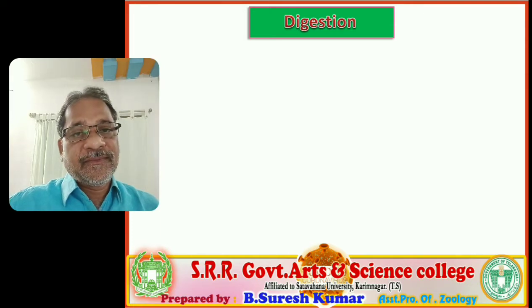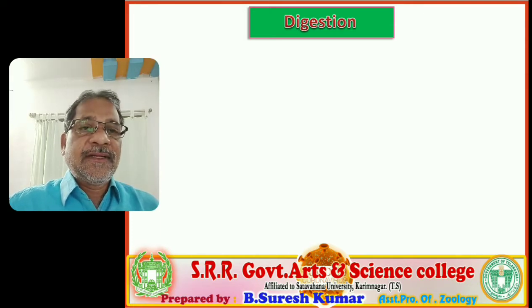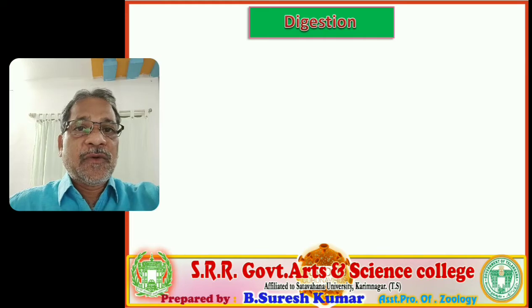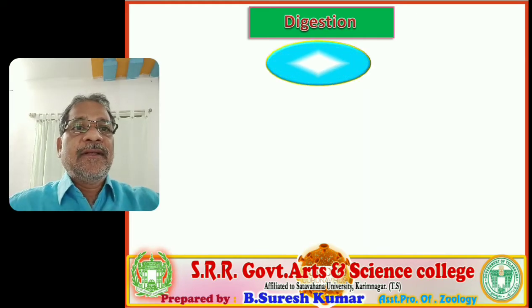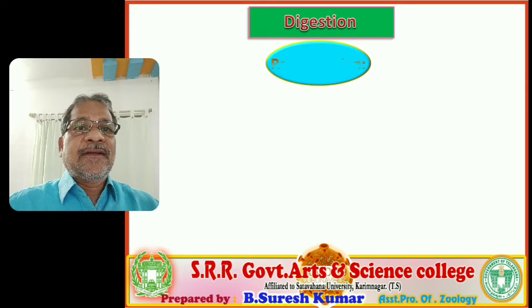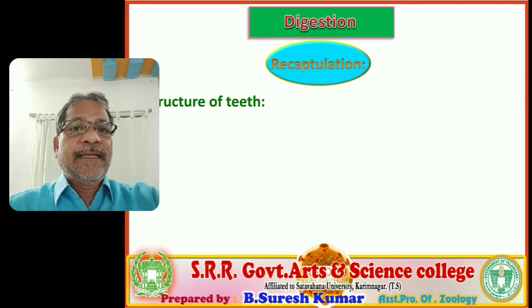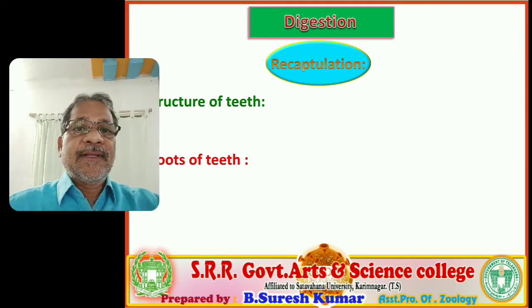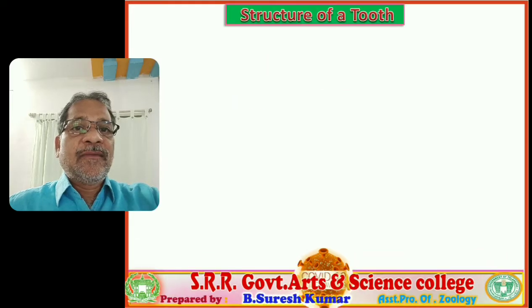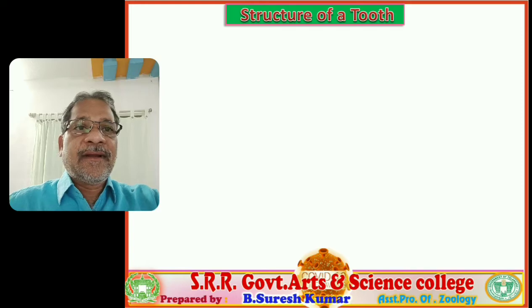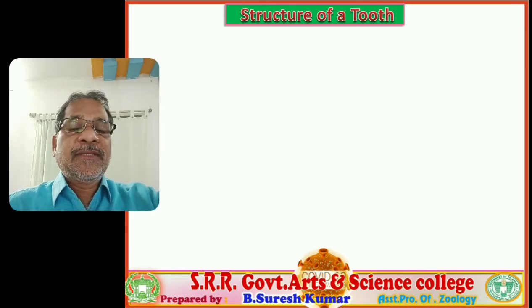We are discussing the digestive system of human beings. In yesterday's class we finished the structure of teeth. Let's recapitulate. In the last class we finished the anatomy of teeth and also verified the roots of teeth. Due to a technical problem, the entire content was not played in yesterday's class. Once again, I am going to explain the same content in this lesson.